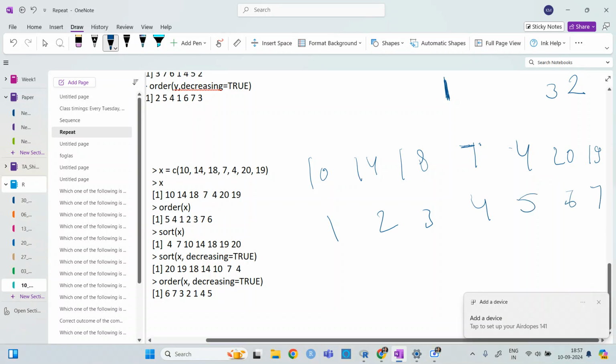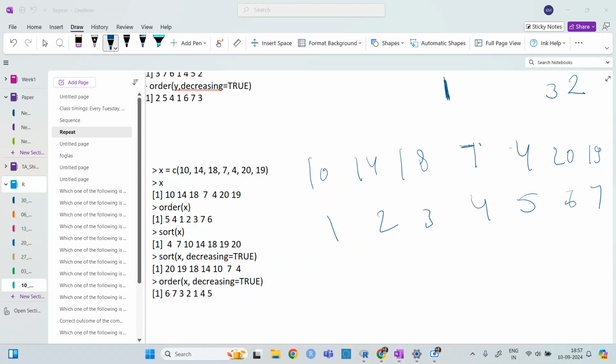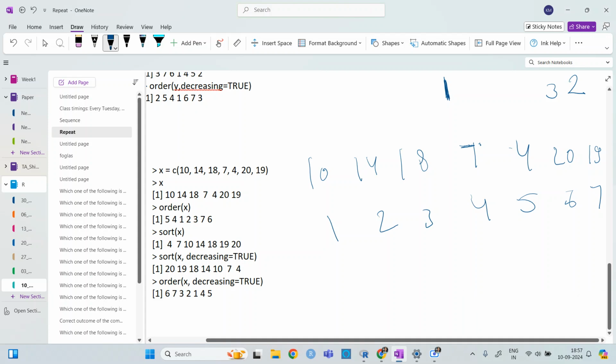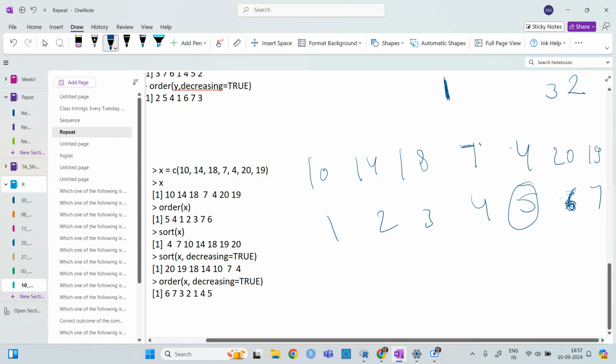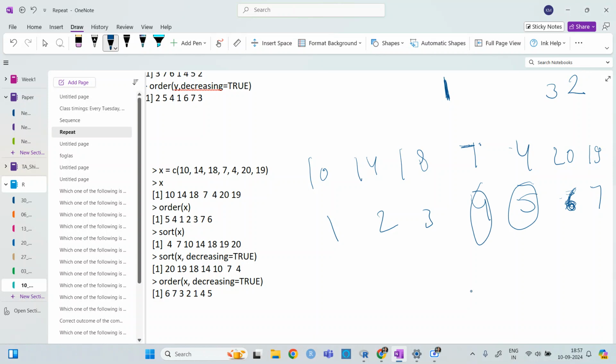Okay, so if I give this number, then what would be the order? Okay, so it is giving 5 and then 4. Yeah, right. Okay, sorry, I think I had not got this point. So this is how it is working.